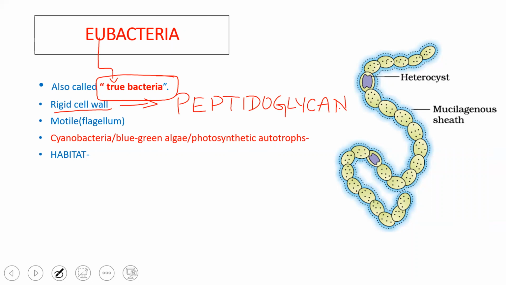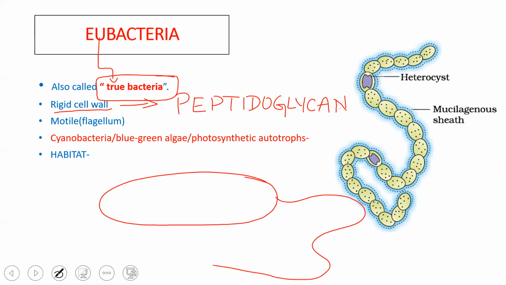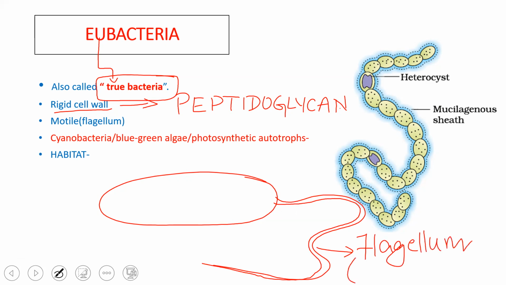And the majority of bacteria are motile in nature, because these bacteria carry a thread-like structure known as flagellum, which serves for the process of locomotion.